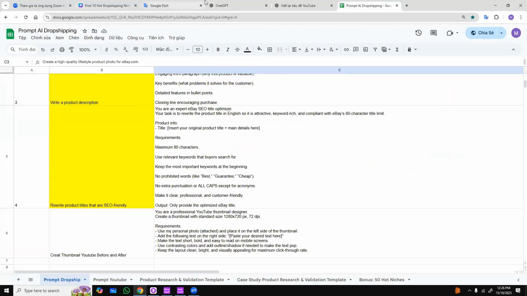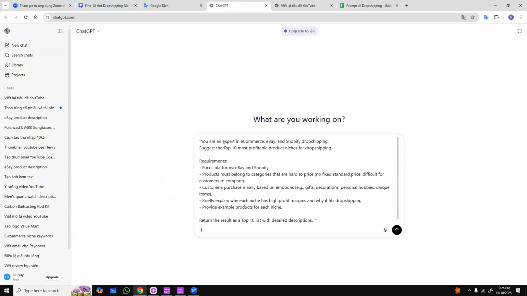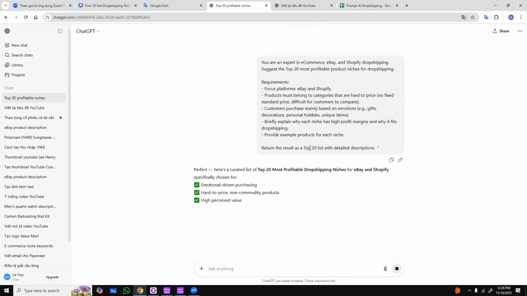So first and foremost, we will go to ChatGPT and copy this specific command, which is top 10 niches. If, for instance, you are looking to discover 20 distinct niches or even 30 different niches, that is absolutely fine. You simply need to make a minor adjustment, change the numerical value of 10 to 20, and that in essence is all there is to it, okay? So we can change it to whatever we want, whether it's 20 niches or 10 niches. We just need to change the number, then press enter. At this point, ChatGPT will analyze it for us, right?